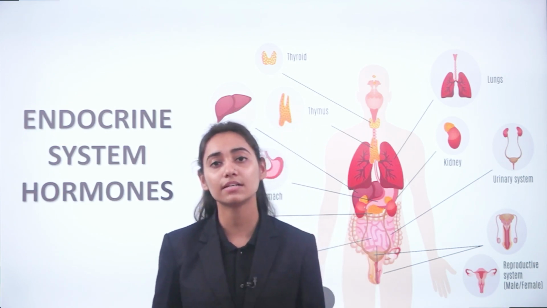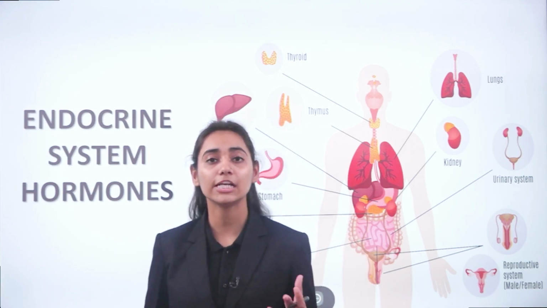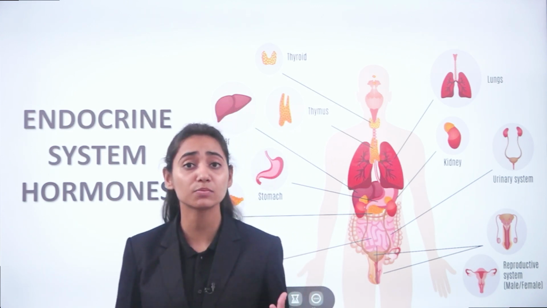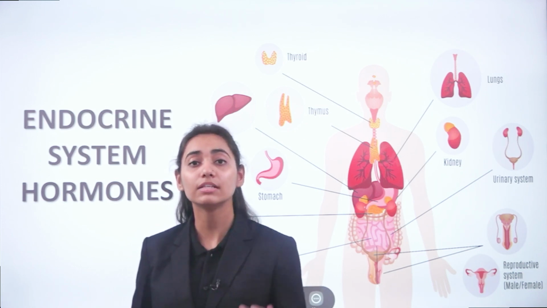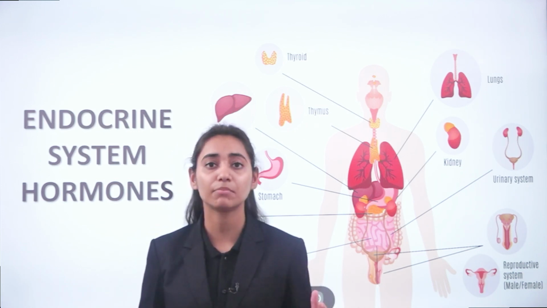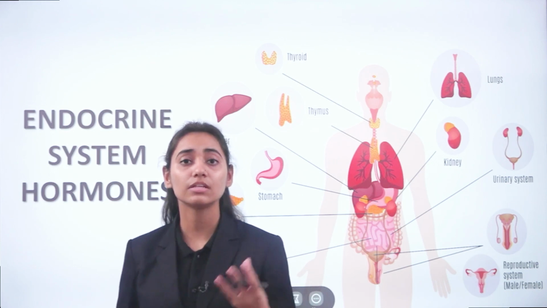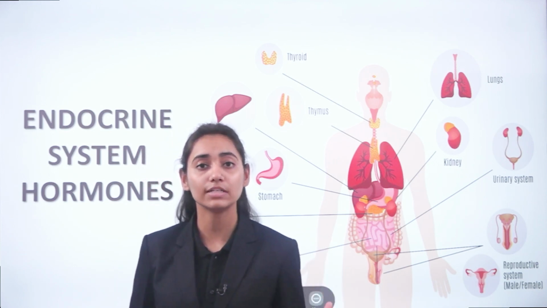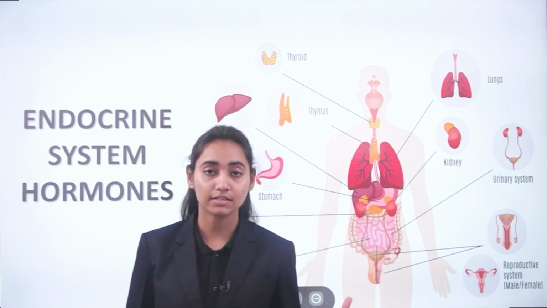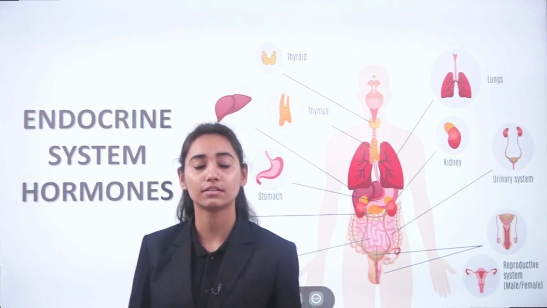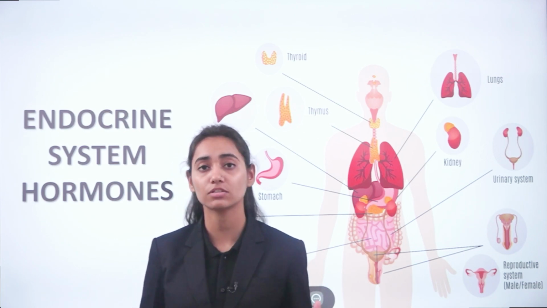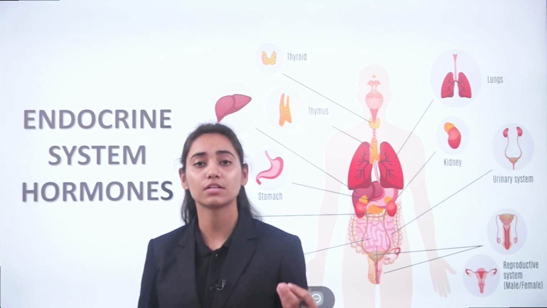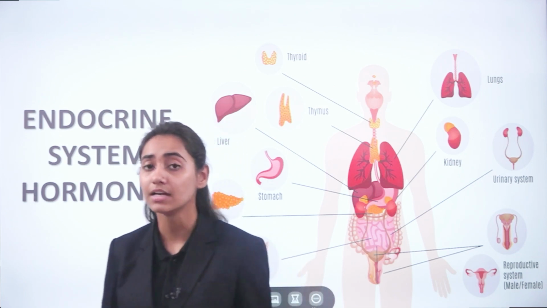In this we'll mainly study about the hormones. Why do we need to study the endocrine system? There are certain enzymes or chemicals present in the body which regulate the metabolic functions. For example, whenever there is growth in your body, there are certain hormones responsible for the growth. When there is excess release of these hormones, it can lead to gigantism, or when there is insufficient release of these hormones, it can lead to a condition known as dwarfism. So an adequate amount of these hormones is necessary for regulating metabolic activities at certain intervals.